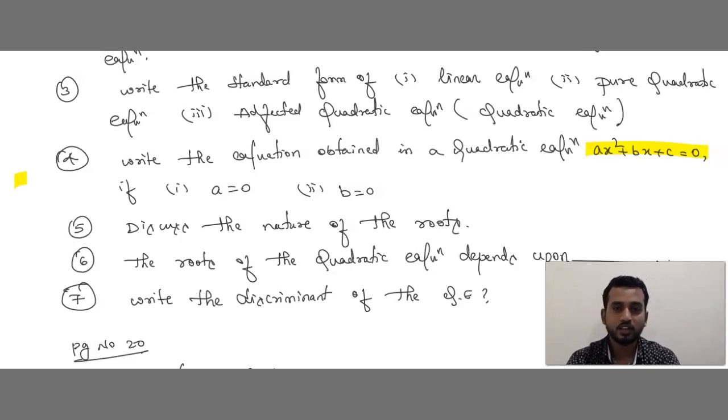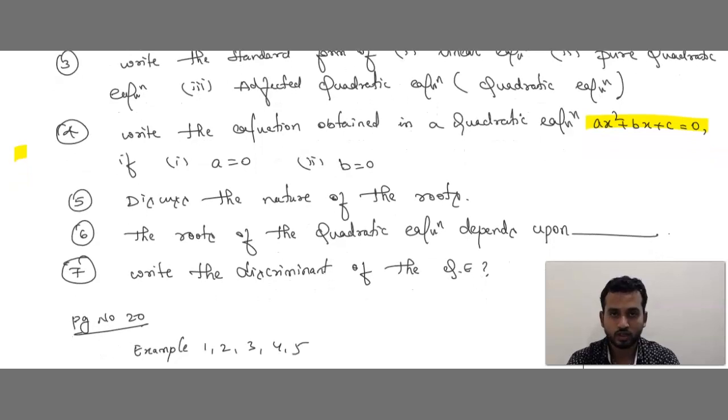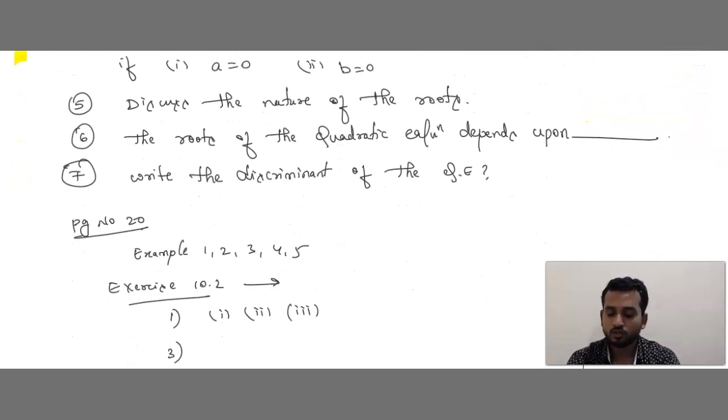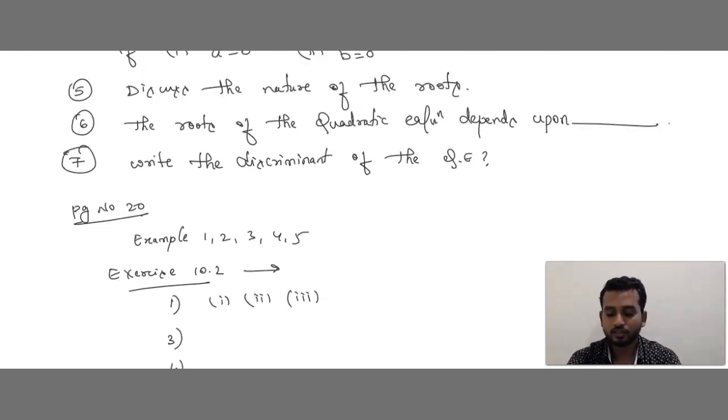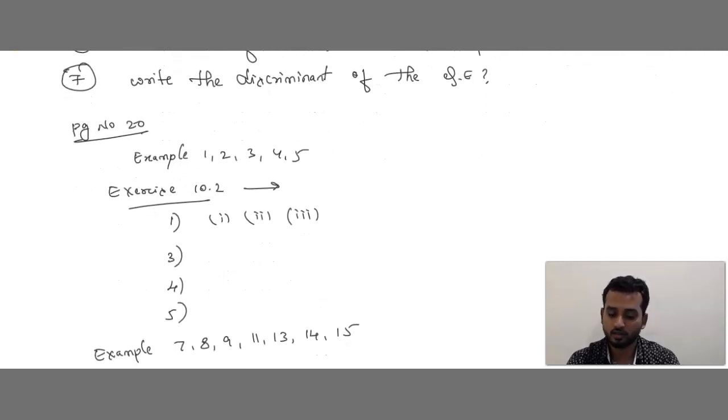Next, discuss the nature of the roots. Next, the roots of the quadratic equation depend upon dash. On what value do the roots of the quadratic equation depend? Next, write the discriminant of the quadratic equation.